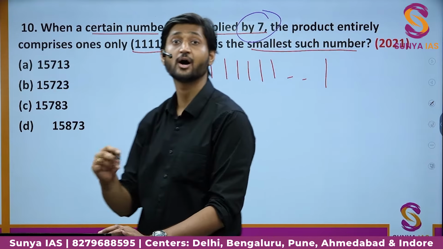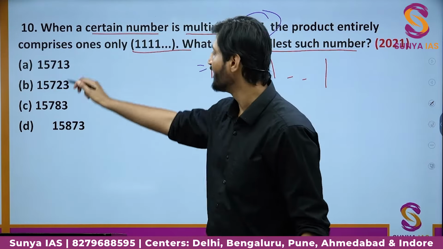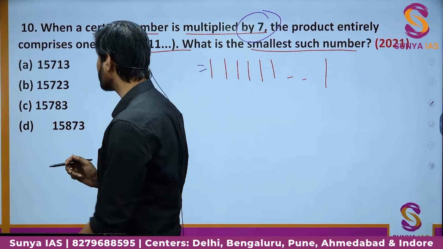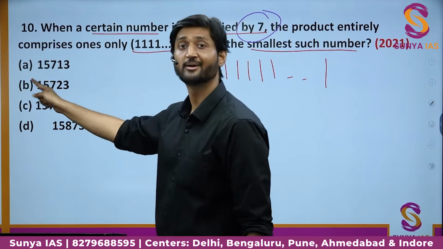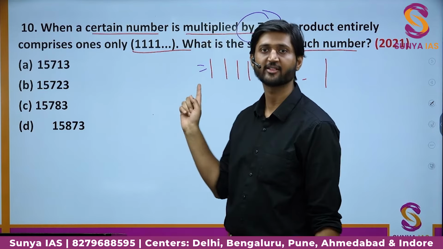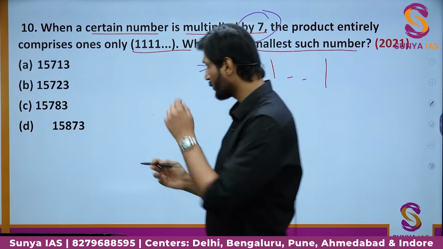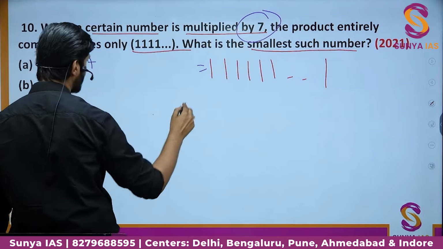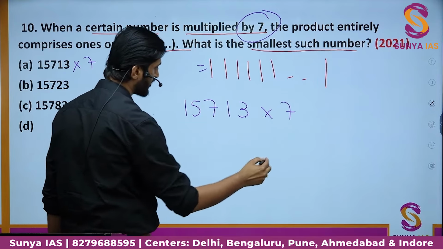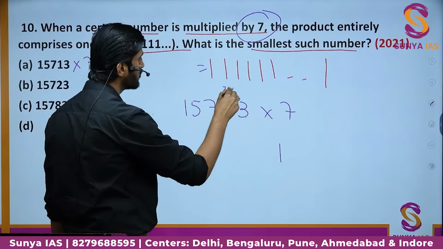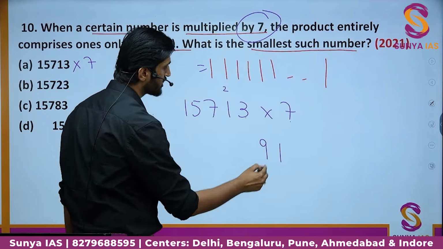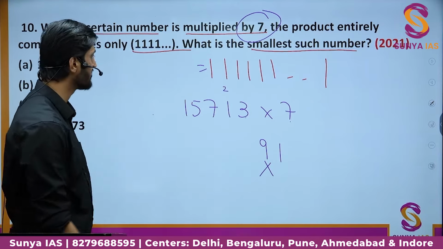How do we find that out? By just simple multiplication with all the options. Okay, but that's the trick part of it. You do not have to actually multiply the complete numbers. All of them you do not have to multiply the whole, but only partially, just to check that satisfying the criteria or not. Okay, so if we multiply this first number, 1, 5, 7, 1, 3, by 7. 7 3s are 21. We have 1 there. Then 2 goes in the carry forward. 7 into 1 becomes 7. Then 2, it becomes 9. So it is having digit other than 1. It is not satisfying the criteria.